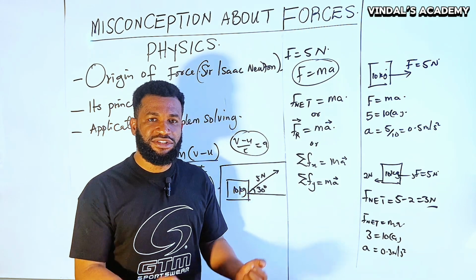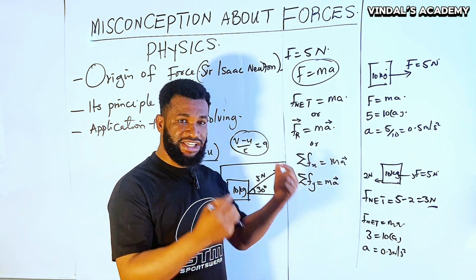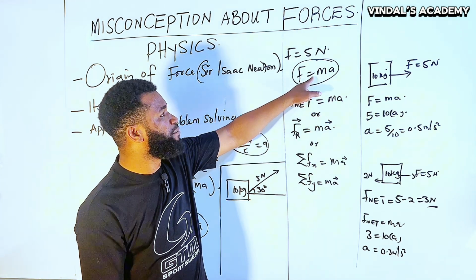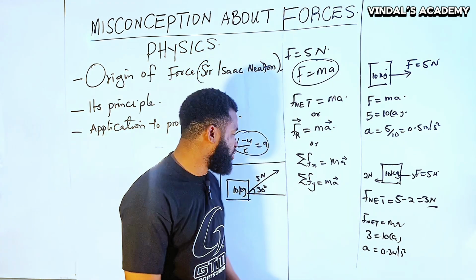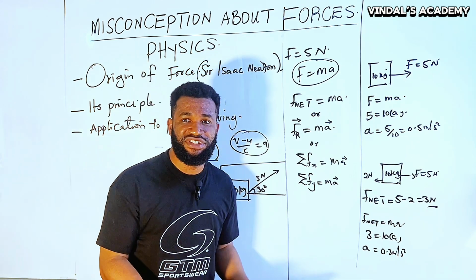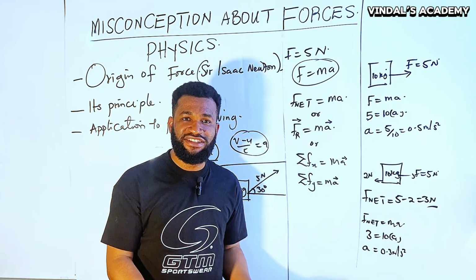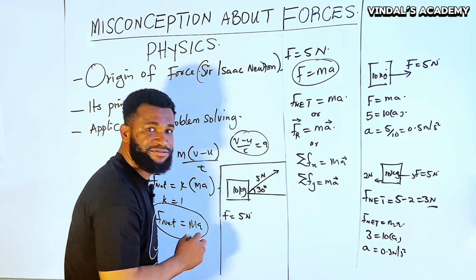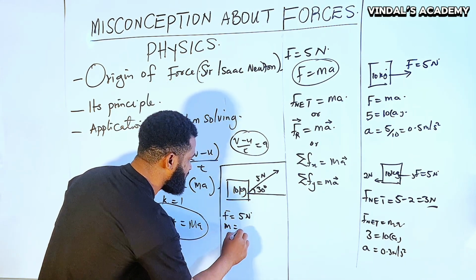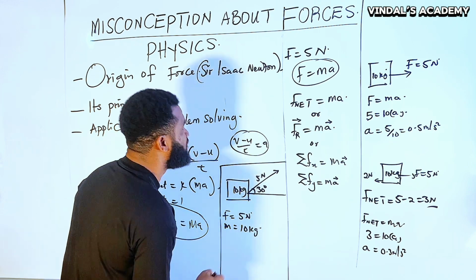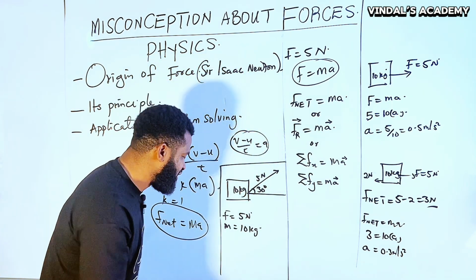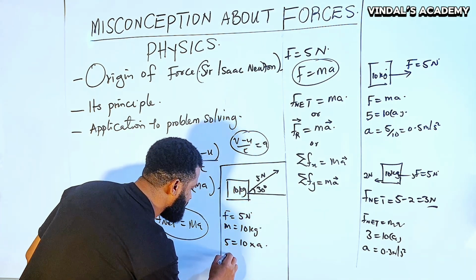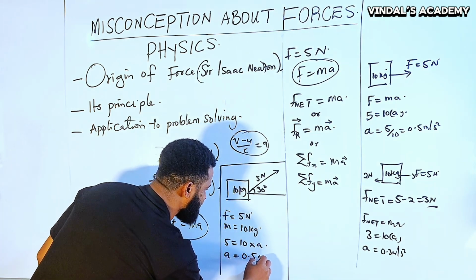Every student who is coming to physics for the first time, and who knows that force is all about F equals mass times acceleration, is going to say, like some physics teachers used to say, list the parameters given. You say F is equal to 5 Newton, right? And then mass is what? 10 kg, right? Then to find acceleration, is it not going to be that 5 is equal to 10 times acceleration? Therefore, acceleration is what? 0.5 meters per second squared.